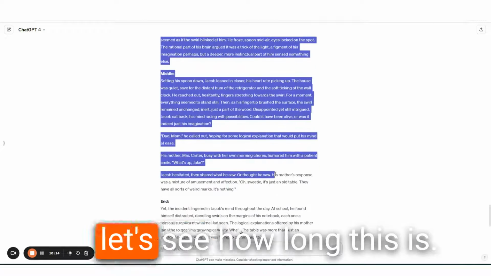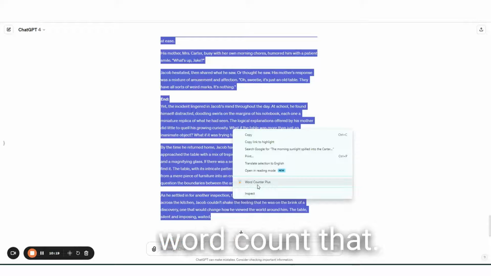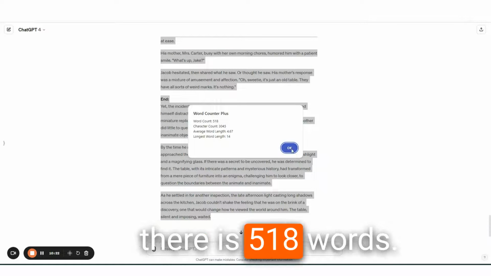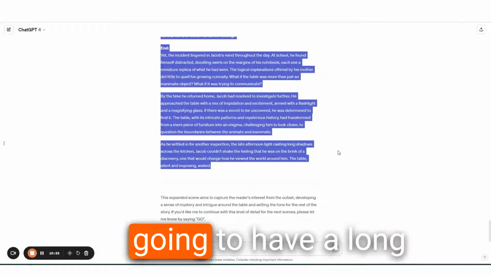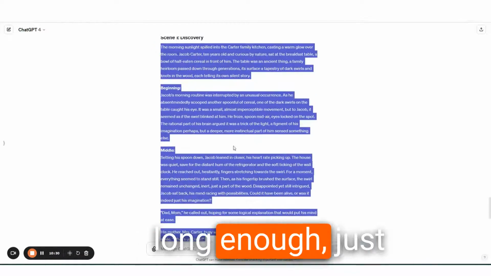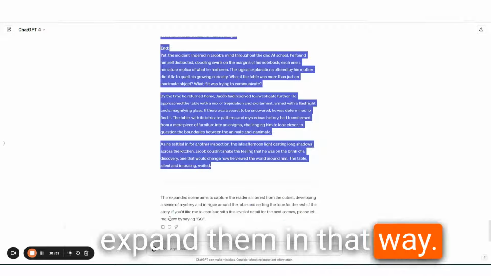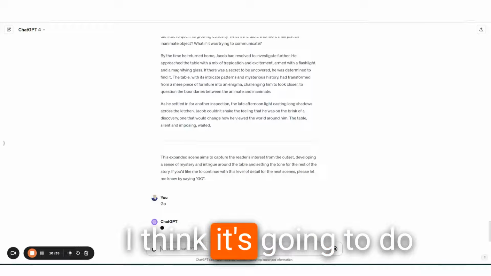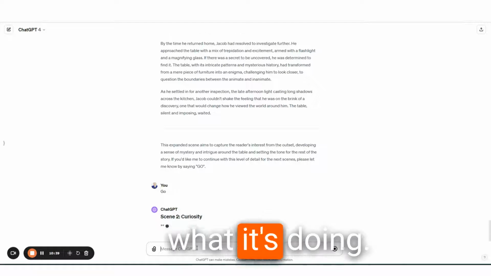We're going to go here and let's see how long this is. We're going to word count that. So that scene right there is 18 words. We're definitely going to have a long enough story too. If your scenes aren't long enough, just expand them in that way, scene by scene. We'll say go. I think it's going to do the second scene. Good. That's exactly what it's doing.